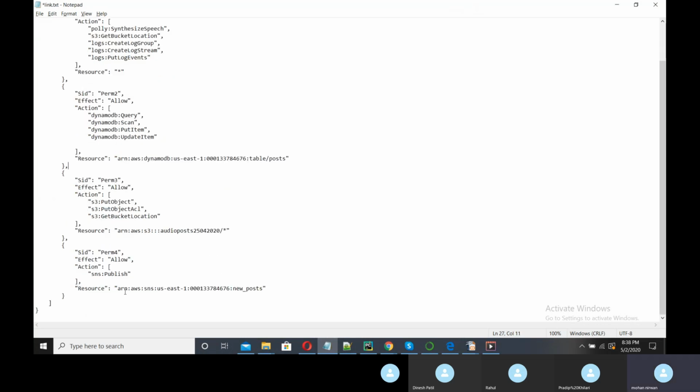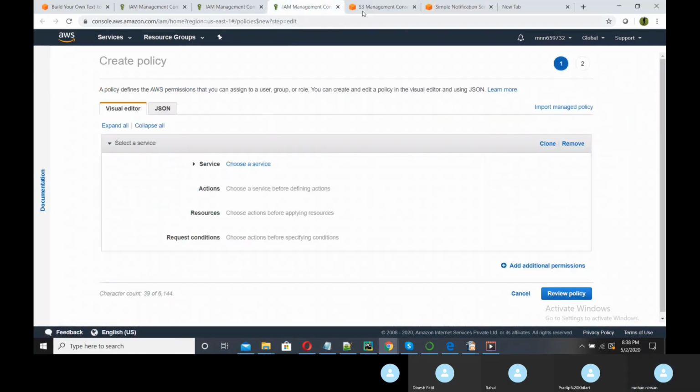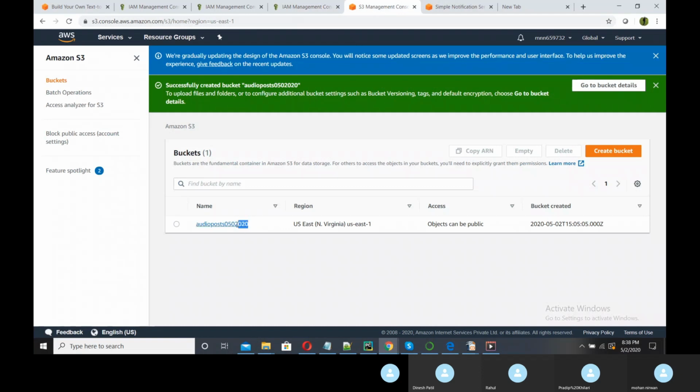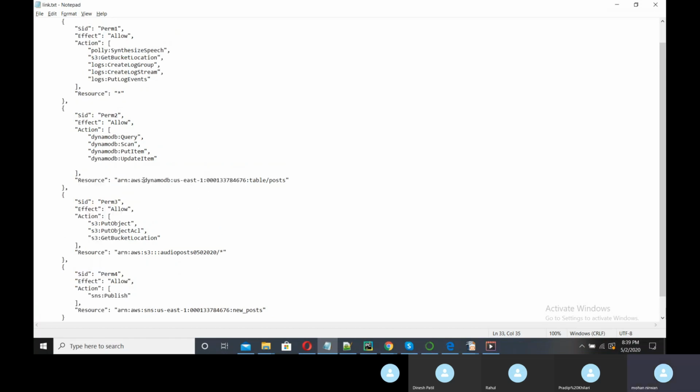Then I need to give the bucket name. My bucket name is the one with 2020. Then I need to get my DynamoDB post ARN.